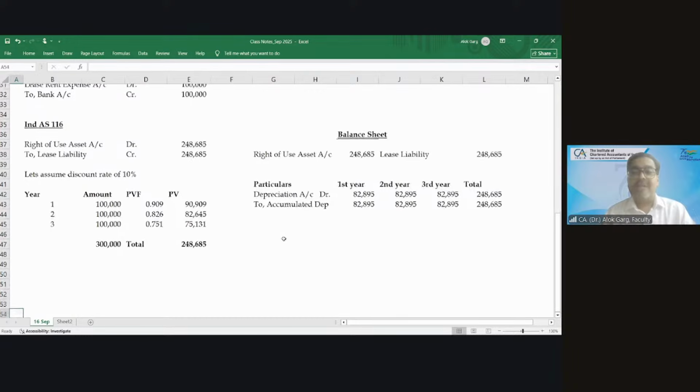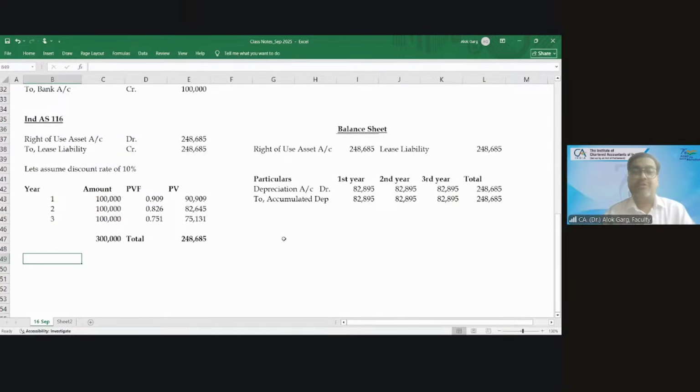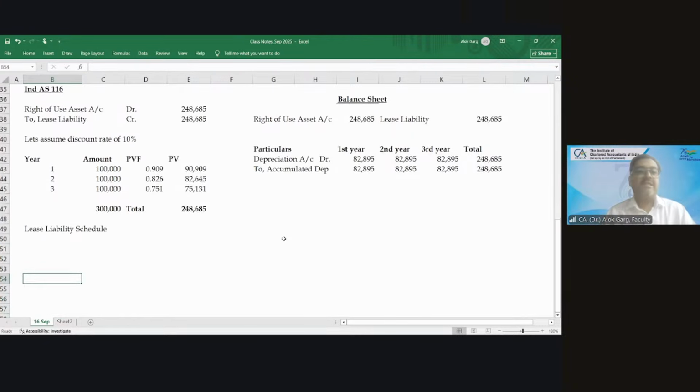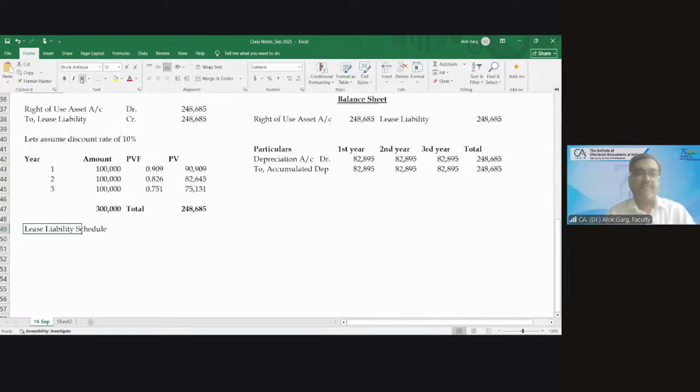What is the treatment of liability? Now you need to prepare a lease liability schedule. What is this lease liability schedule?